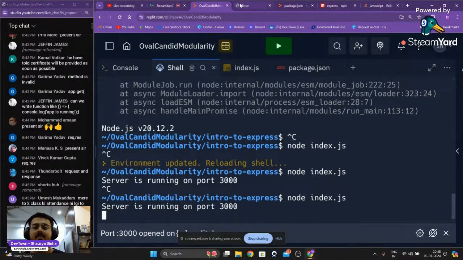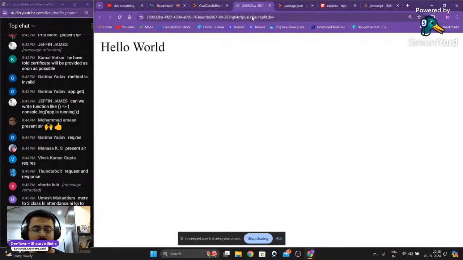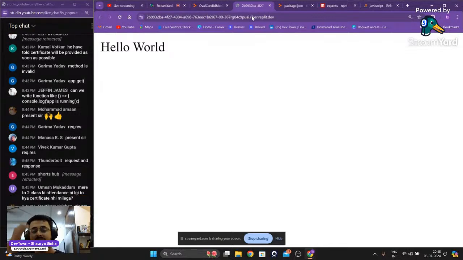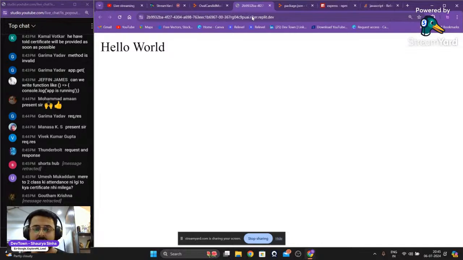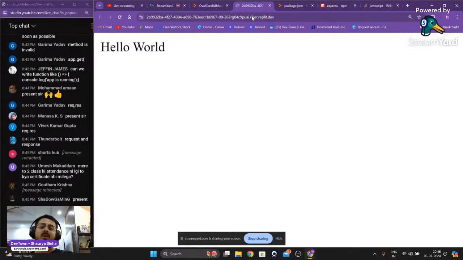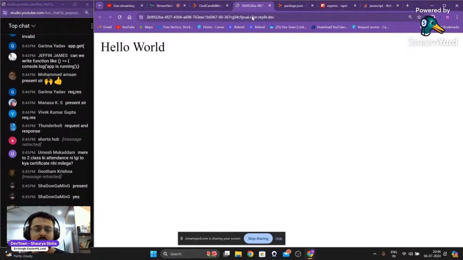Now, if I go back to my website and refresh the page right over here, guys, yes, request and response are keywords right over there. Not exactly keywords. You can put in Shaurya and Suzy as well, and that will also be treated as request and response. That is the beauty of Express.js. It has everything pre-built for you guys. Okay, so as you're able to see, Hello World is coming up on our website. Now, when we are sending a GET request to our forward slash location of our backend, it is sending us Hello World back on our screen, guys.